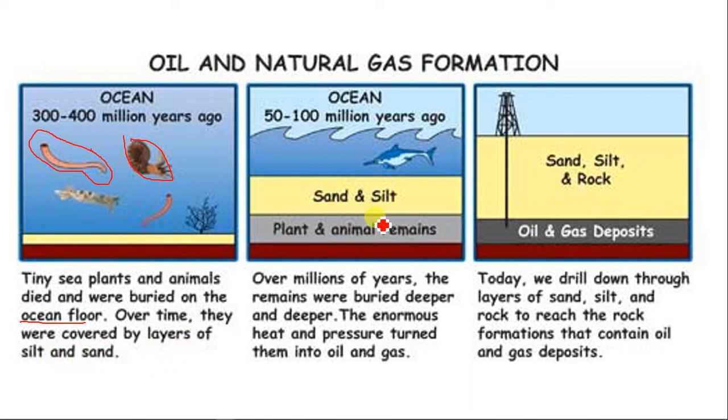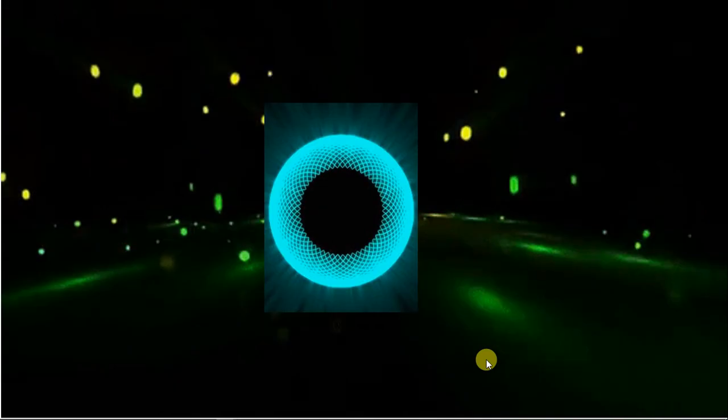Over millions of years, the remains were buried deeper and deeper. The enormous heat and pressure turned them into oil and natural gas. Today we drill through layers of sand, silt, and rocks, majorly sedimentary rock formations that contain oil and gas deposits. That's majorly what we need to look at.